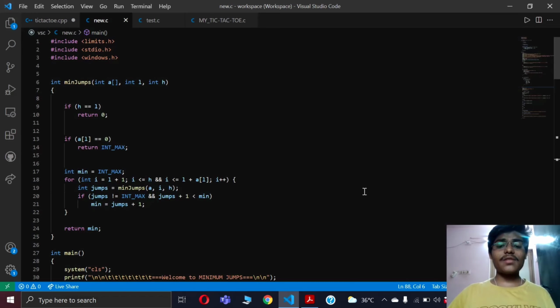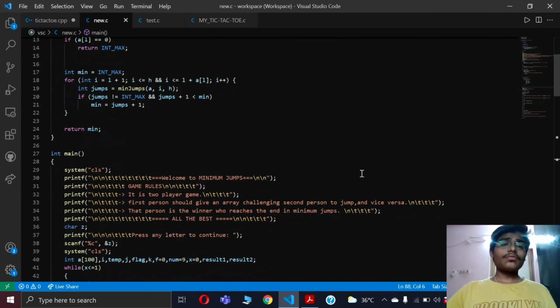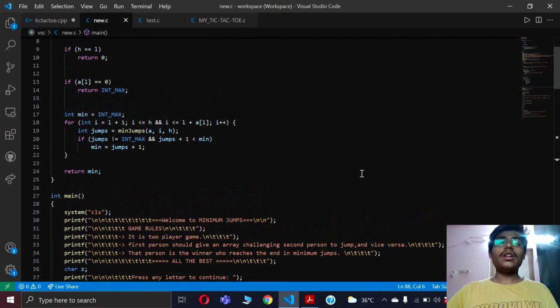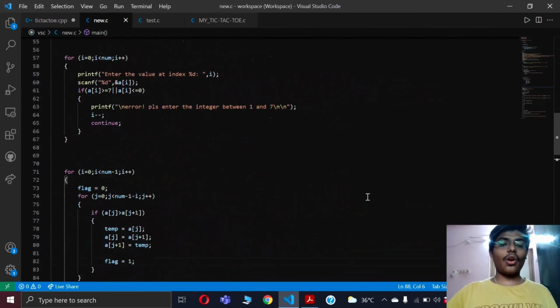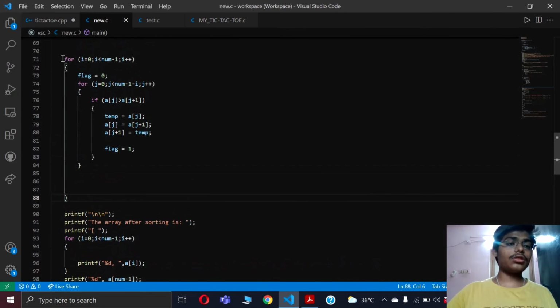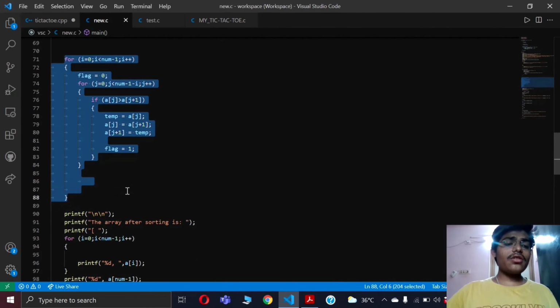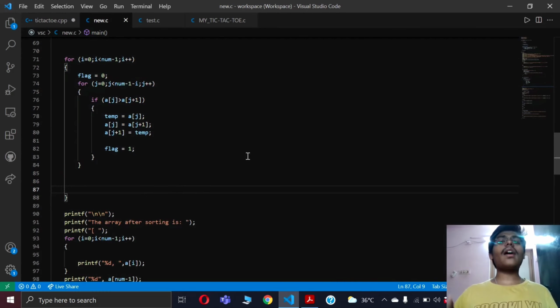And also this game is based upon arrays, so I have used arrays as the data structure in this game, and I have also used a sorting technique for this game. That sorting technique is bubble sort. Here is the bubble sort code. I have used bubble sort because, compared to other sorting techniques, it sorts the array with minimum lines of code. That means with minimum lines we can achieve the sorted array. This is comfortable for space complexity. And let me run this code to explain this game better.